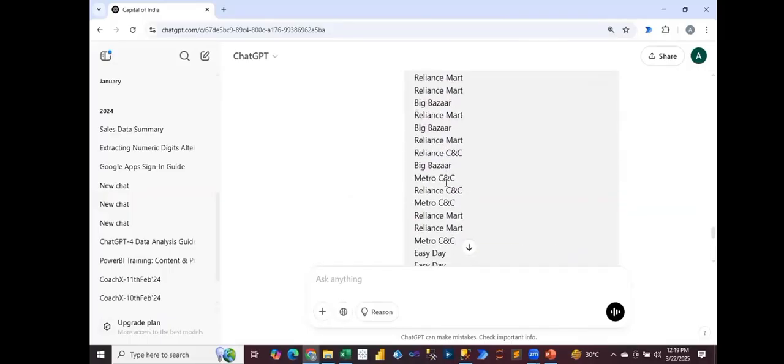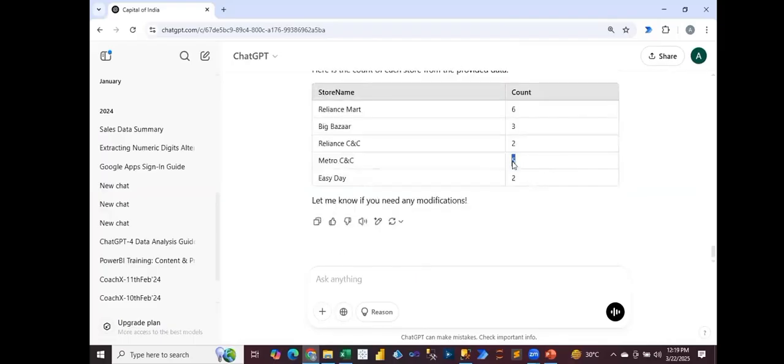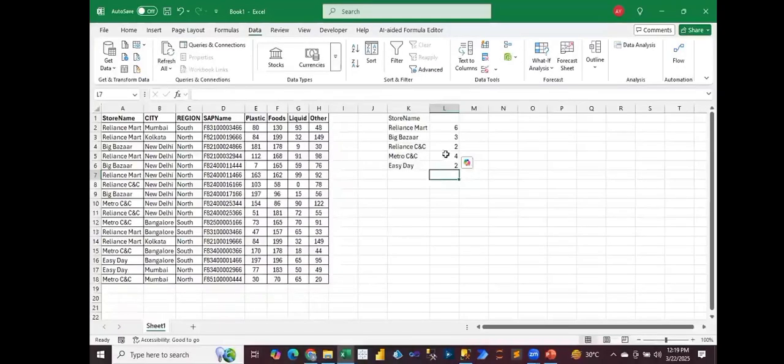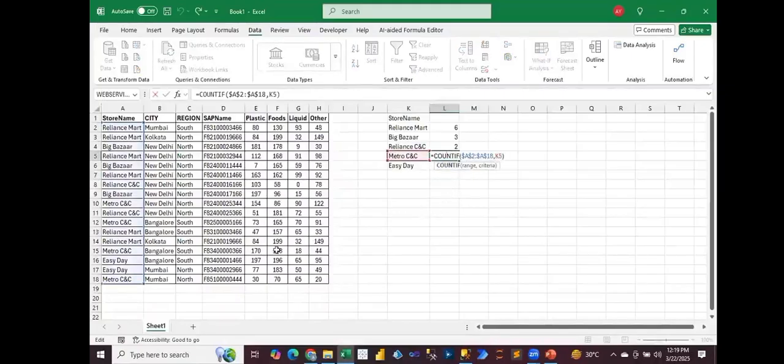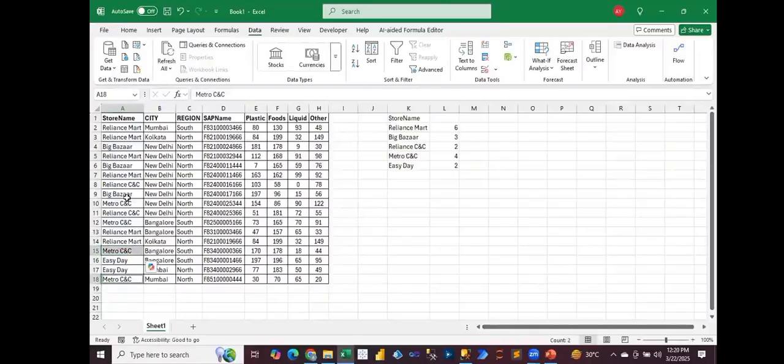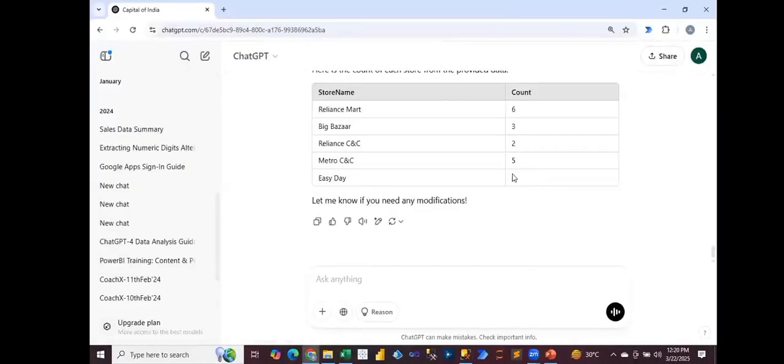Okay, this one. So here you see 6, 3, 2, 4, 2 ideally. This one, Metro CNC is coming 4 times. If you see 1, 2, then this is 3 and this is 4, but it is giving you 5. So sometimes it reacts like this. Once you upload the data with the Excel file, it will give you the perfect result.